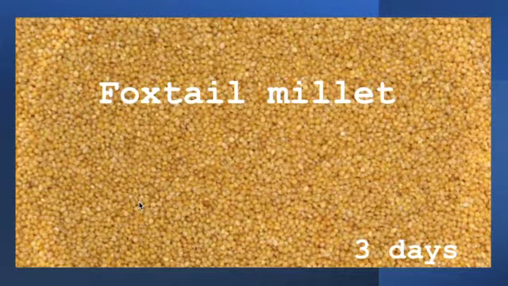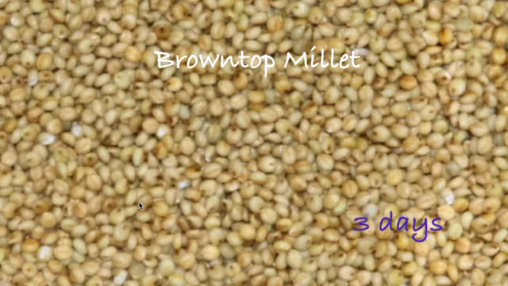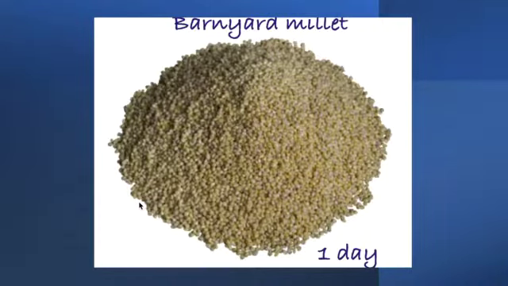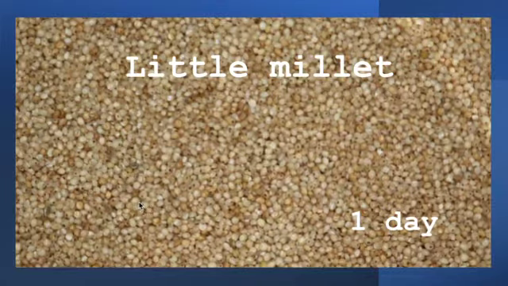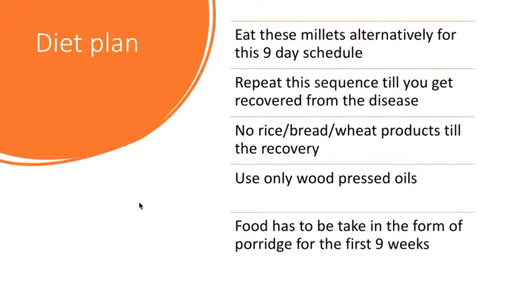Coming to the diet, foxtail millet for 3 days. Three days means every meal you should have with foxtail millets only. You can have curries, no problem, but if you are taking 3 meals per day, all the 3 meals with foxtail millets only. If you are taking only 2 meals, those 2 meals with foxtail millets only, like that. Brown top millet for 3 days, barnyard for 1 day, kodo for 1 day, little millet for 1 day. So follow this 9-day schedule alternately, and repeat this sequence till you get recovered from the disease.